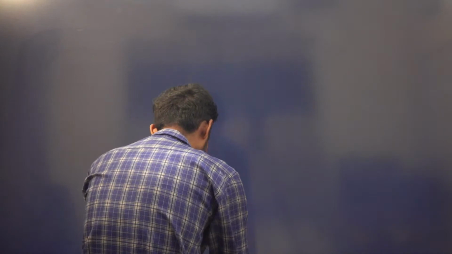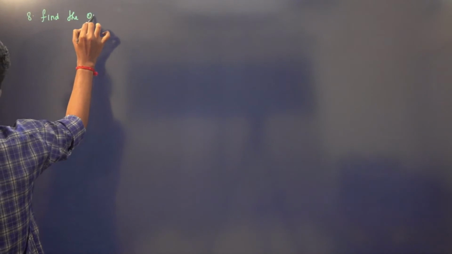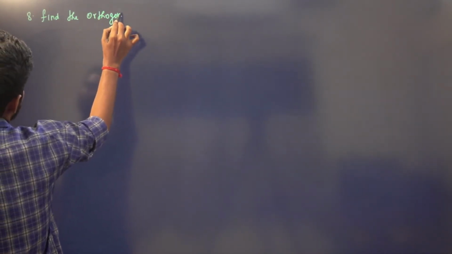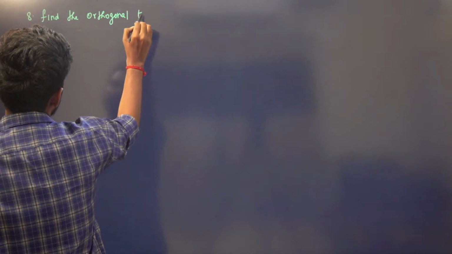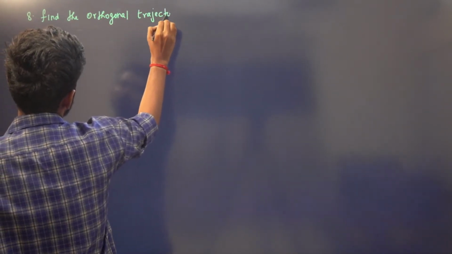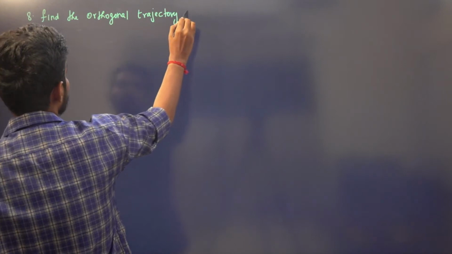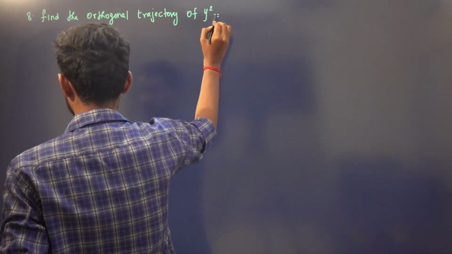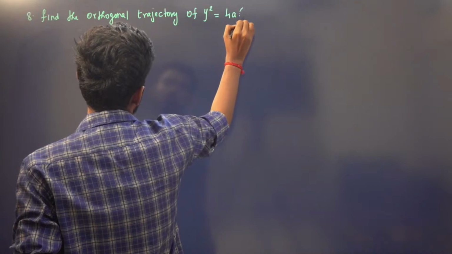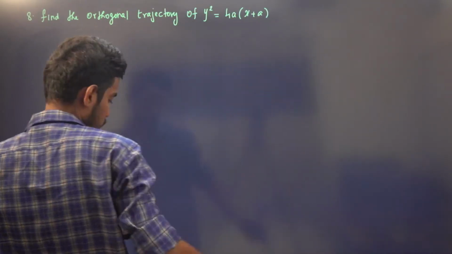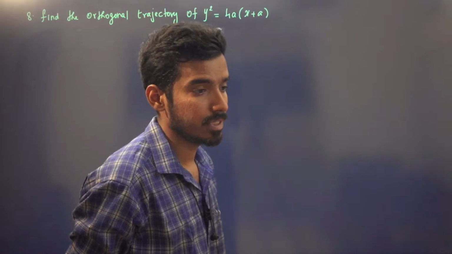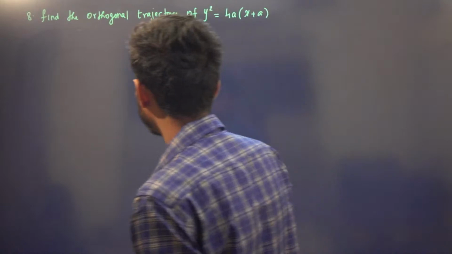The eighth problem is: find the orthogonal trajectory of y square is equal to 4a into x plus a. This is a parabola, right? So you need to find the orthogonal trajectory of this curve. Is there any doubt?